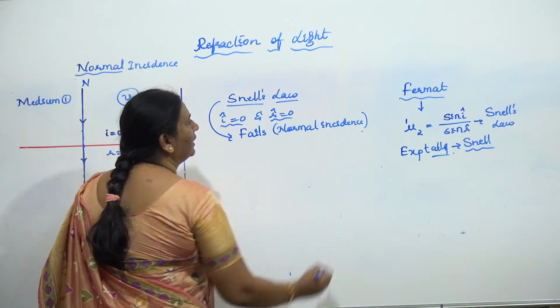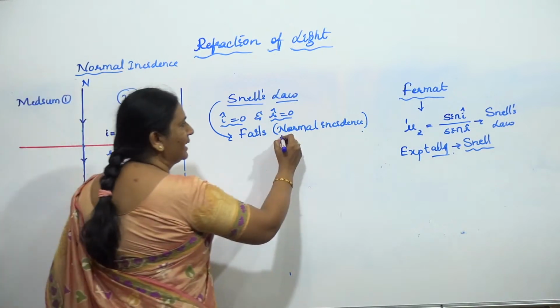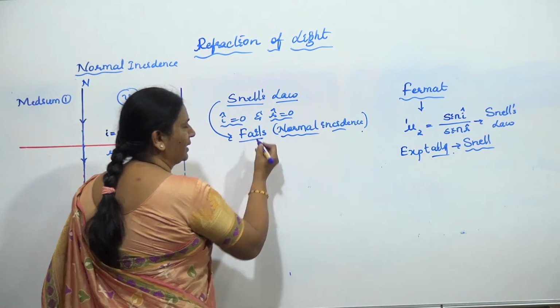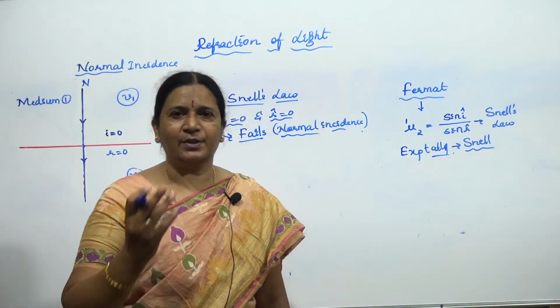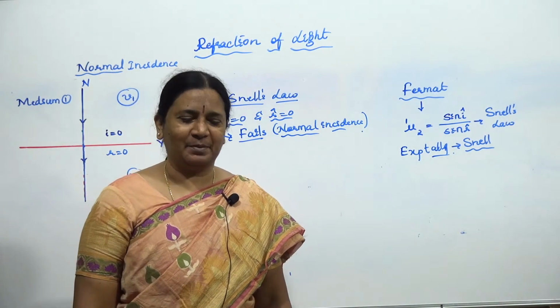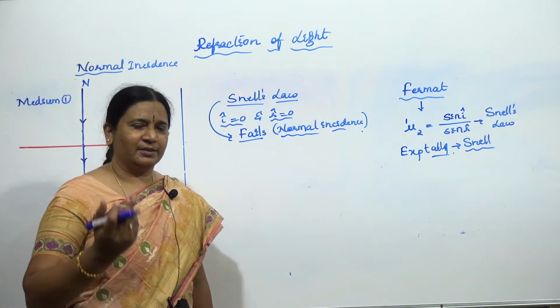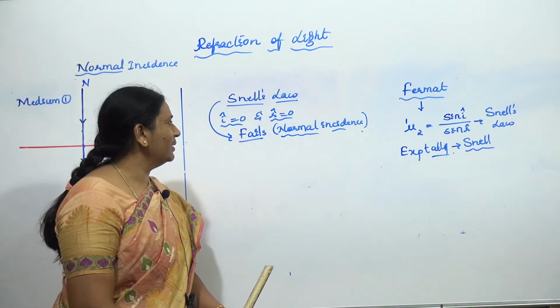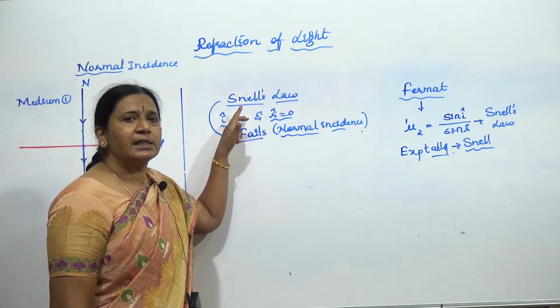When the angle of incidence is equal to 0, or for normal incidence, Snell's law fails. One question comes in the theory as well as in the objective for 1 mark. But the objective depends on your exam, whether you are writing the JEE exam, the NEET exam, or the Karnataka CET exam; it differs. Well, the question is, when does Snell's law fail?